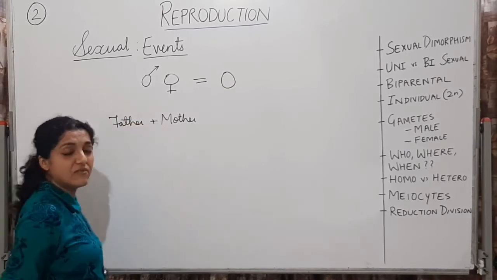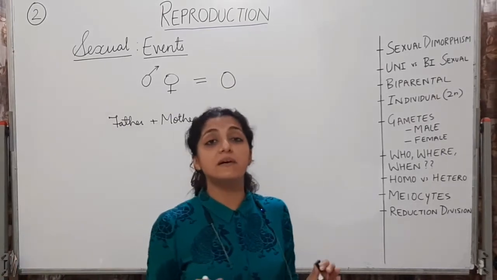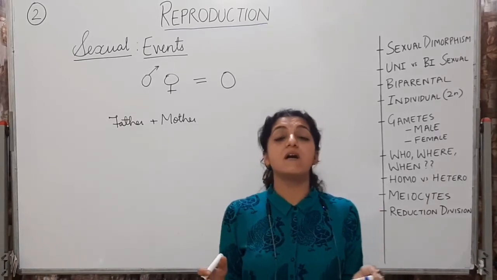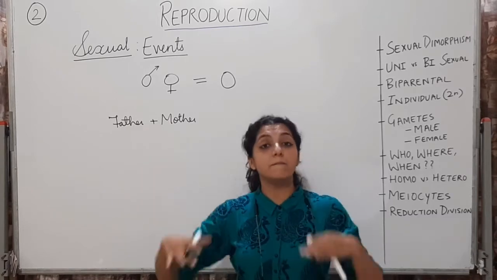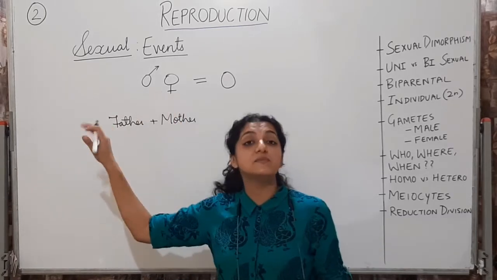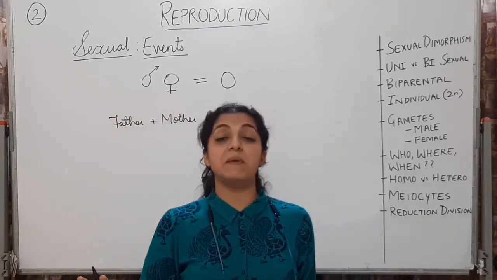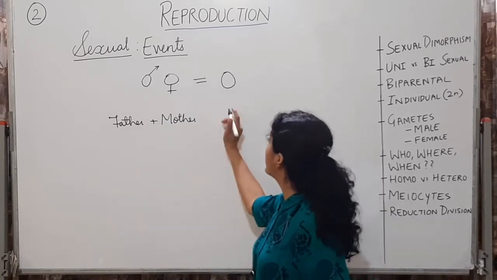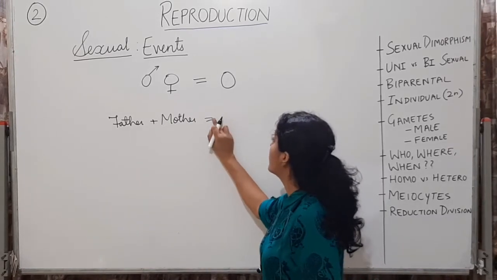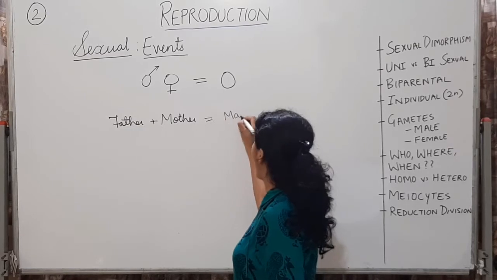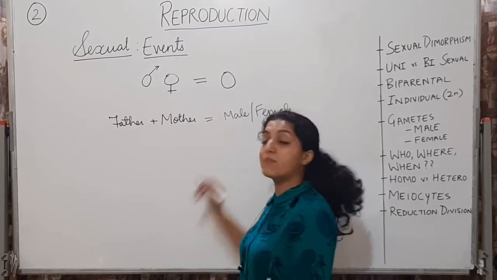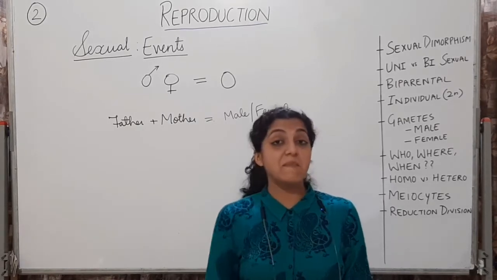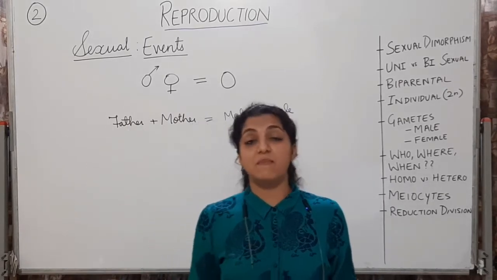You can identify who is your father and who is your mother. That is sexual dimorphism. One male and one female together produce an offspring which may be a male or may be a female.